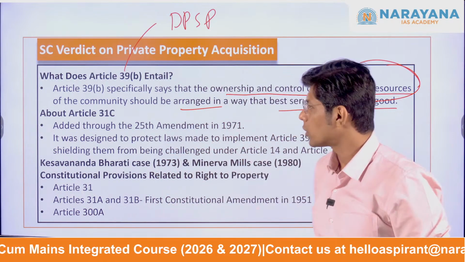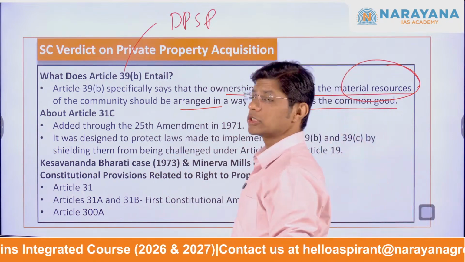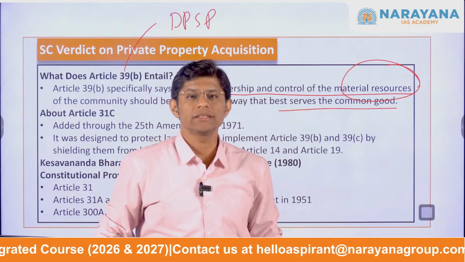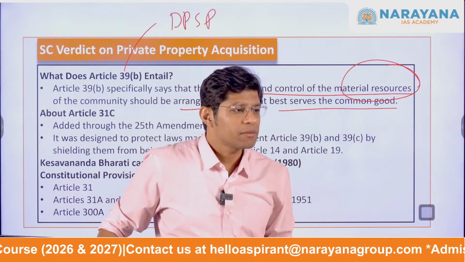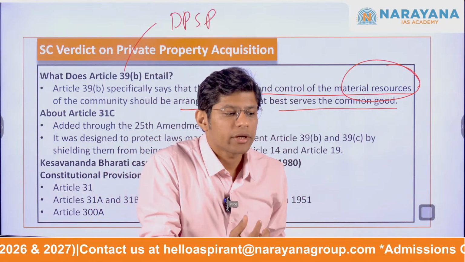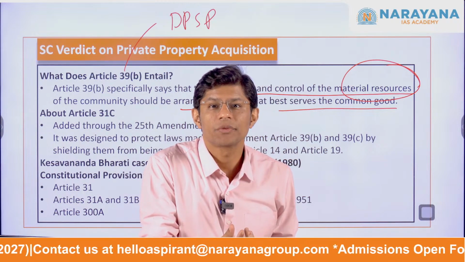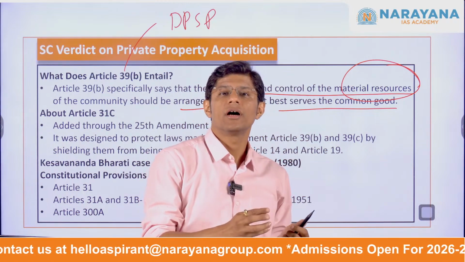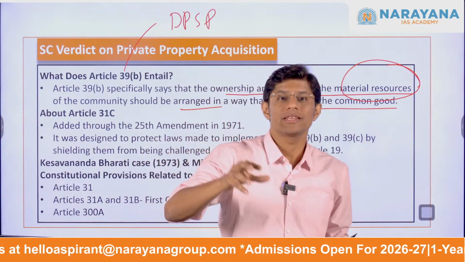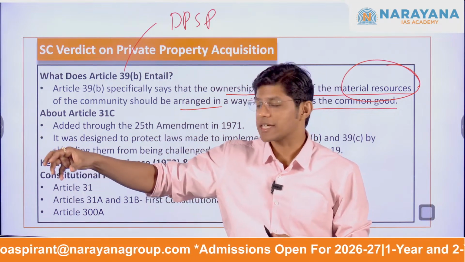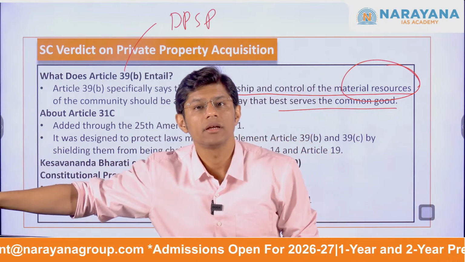I hope you understood what is Article 39 clause B. The main purpose is to ensure fair access to resources and prevent a few people from controlling them at the expense of the common people.